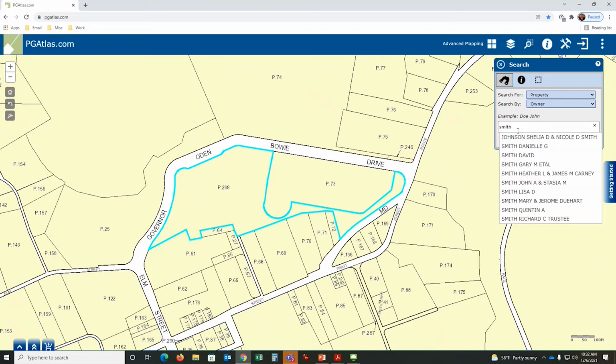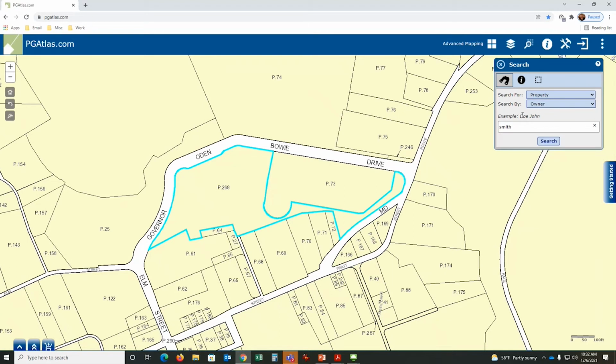So if I start typing Smith, you notice it's only going to show you 10 records, let's say. You don't know if it's this Lisa Smith or is it this Smith. Sometimes they just use initials. It's whatever the assessment office uses to put that last name. But if you use something more unique, you might be able to find that record and zoom to it. Keyword here is property owner. If you're a renter, you don't get a tax bill. Therefore, there is no way to locate where you're at.